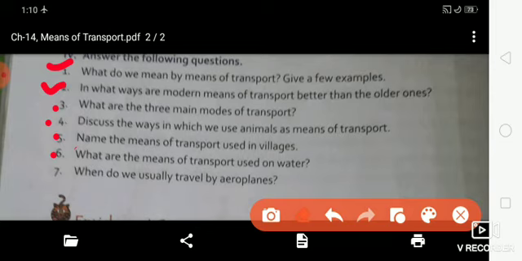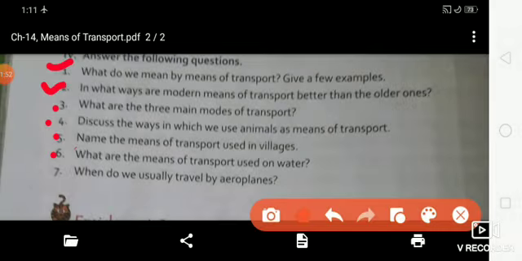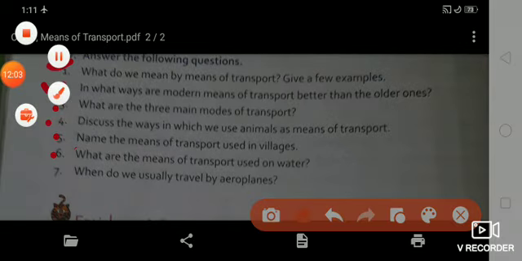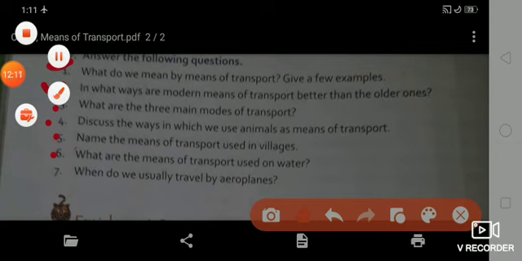When do we usually travel by aeroplanes? The answer is we use aeroplanes when we need to travel over long distances. Once again, we use aeroplanes when we need to travel over long distances. Is that clear, students?